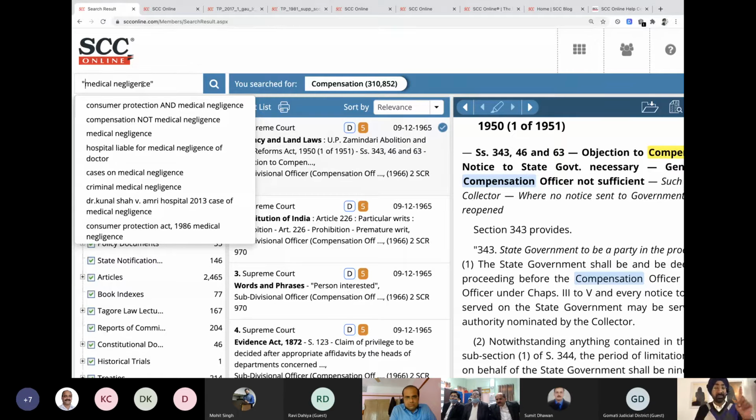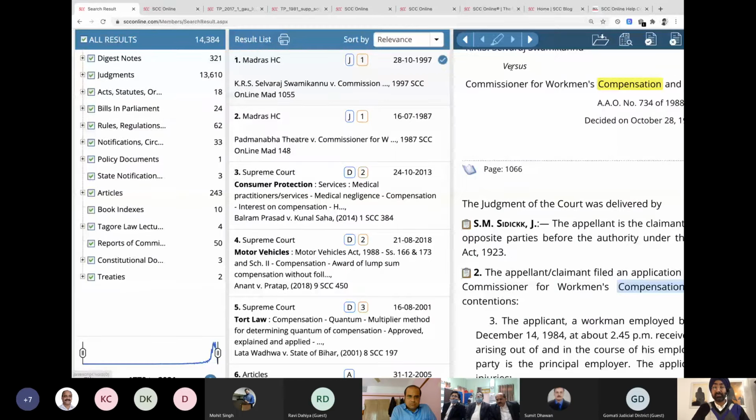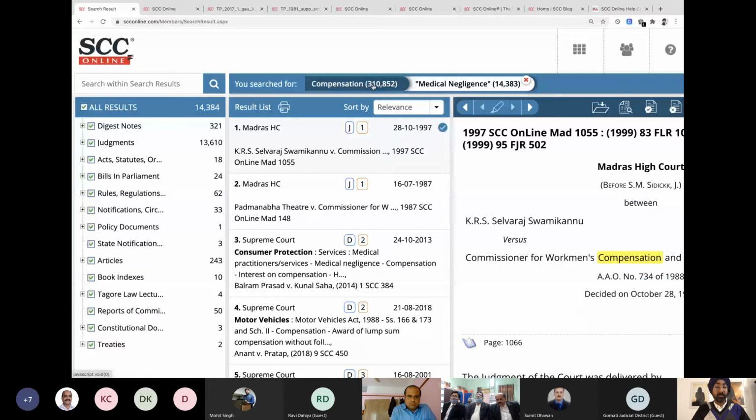I only want the third one, medical negligence, as one phrase. So putting double quotes restricts your search only to that particular thing. We do medical negligence, and now we got medical negligence cases, 14,000 out of 3 lakh cases. So this way you can do the sub searches, I think 6 times you can get the information.